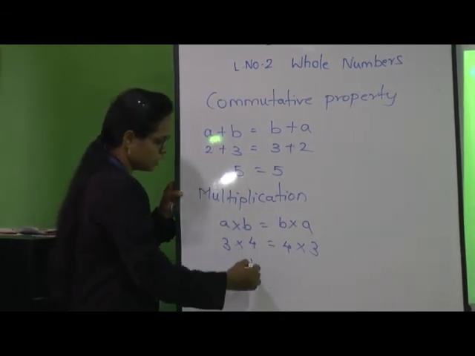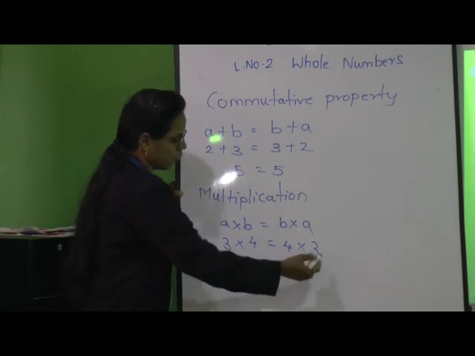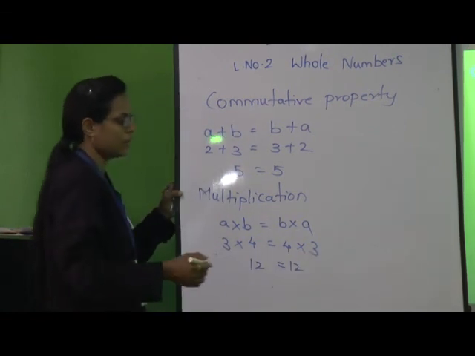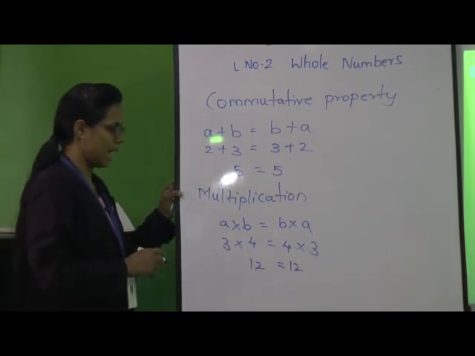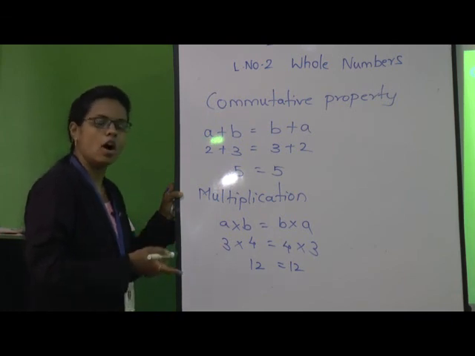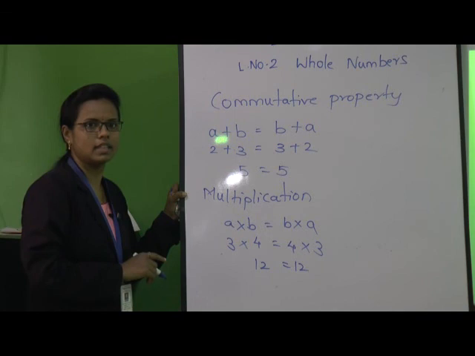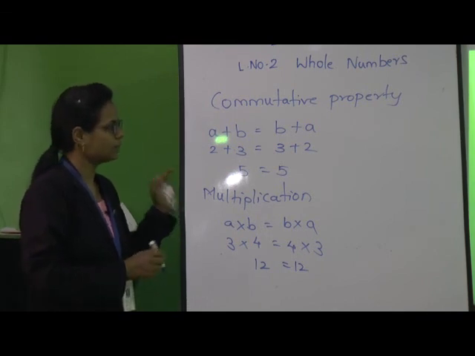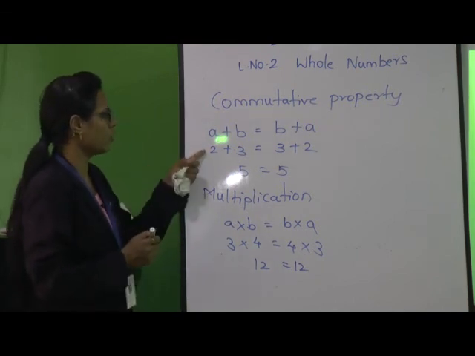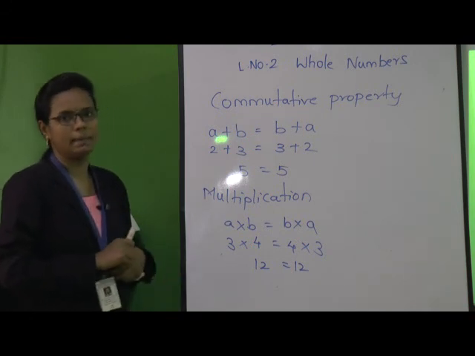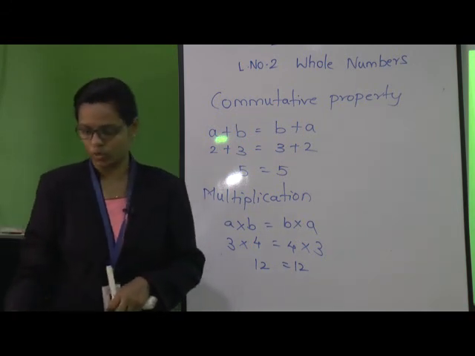So 3 fours is 12 and 4 threes is 12. So when we multiply A into B or B into A, the result is the same. So this is the commutative property for addition and multiplication. Let us move towards the next slide.